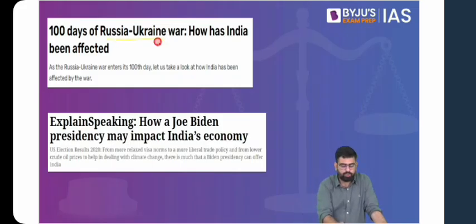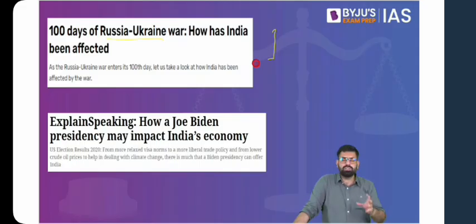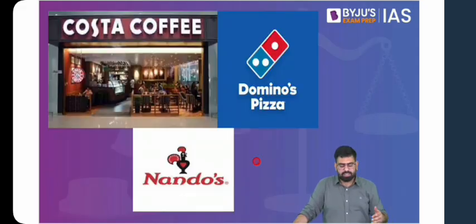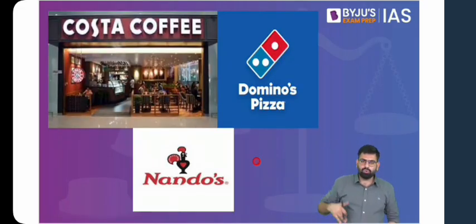100 days of Russia-Ukraine war, how India has been affected. A war happening thousands of kilometers away from the country, and we are discussing how it can impact India. Also, someone getting elected as a president in the States, and how it impacts the Indian economy. So this gives you an idea that whatever happens across the globe, each and every country goes through a certain level of impact.